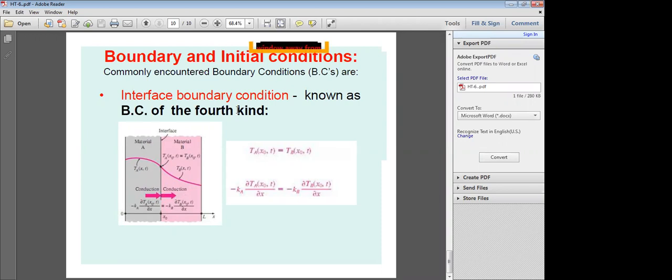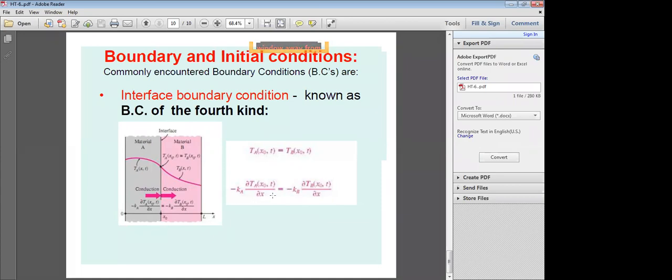This type of interface boundary condition is known as the boundary condition of the fourth kind. So the temperature at the interface, temperature of material A, T_A, is equal to the temperature of material B, T_B, at X naught comma t, at the center or at the interface. Okay? Next, as already explained, heat conduction in material A is equal to heat conduction into material B.